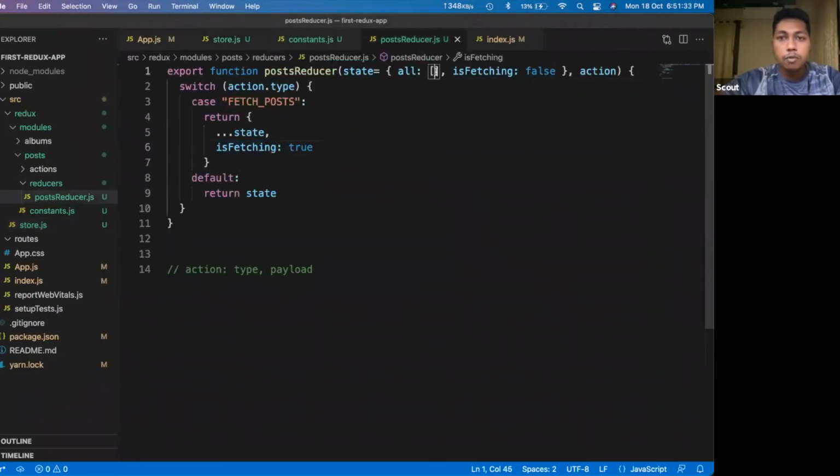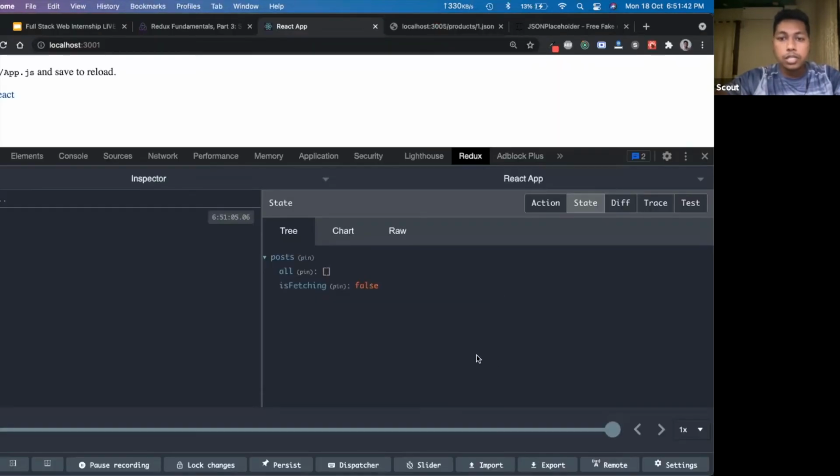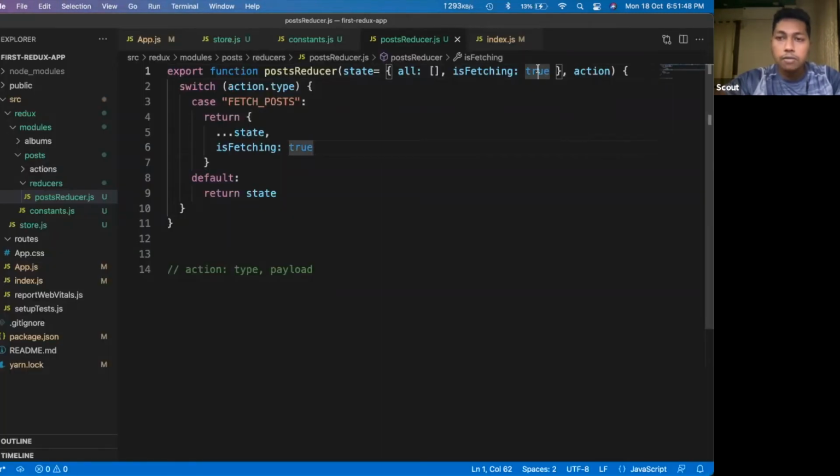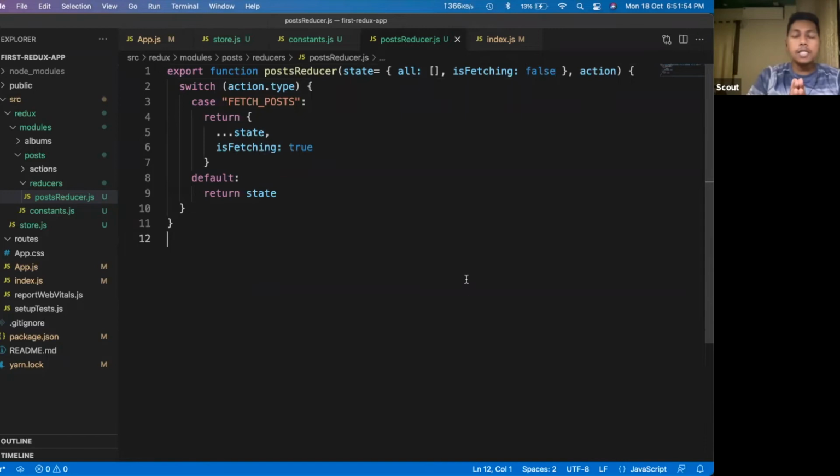Here inside the post has no value, so it is an empty array, and is fetching is set to false. We can change the values here. You will see it will change immediately here. As is fetching is true, as I have defined the default value as true. Okay, you can define anything here. All right, this is something which is your reducer.